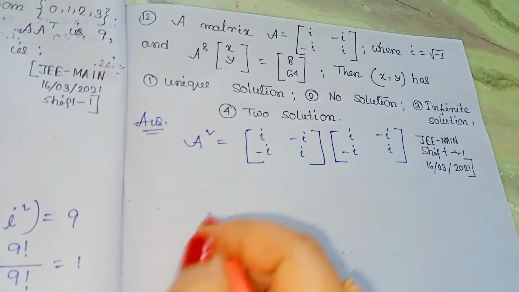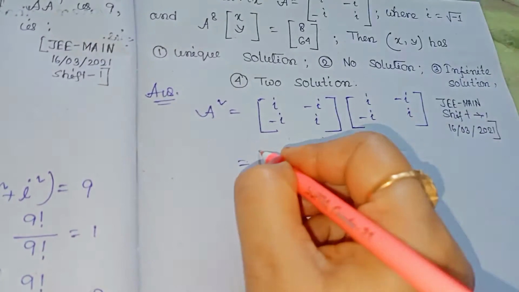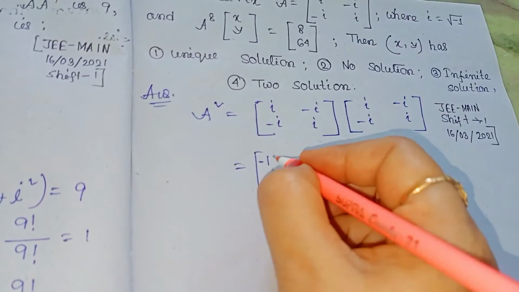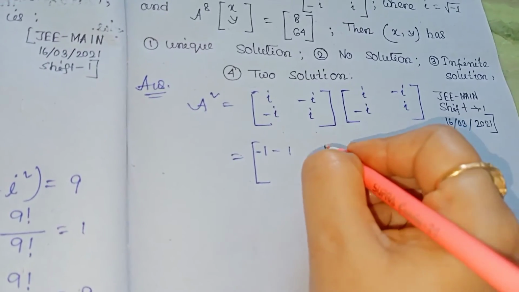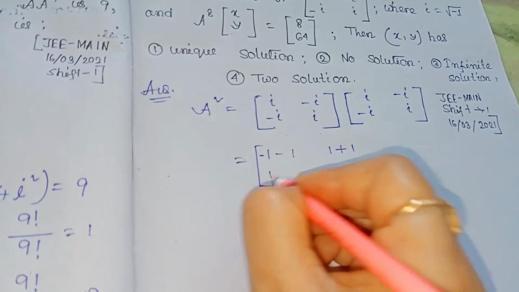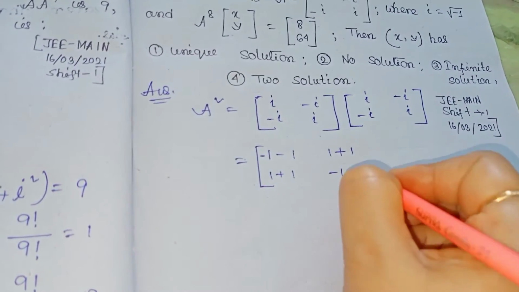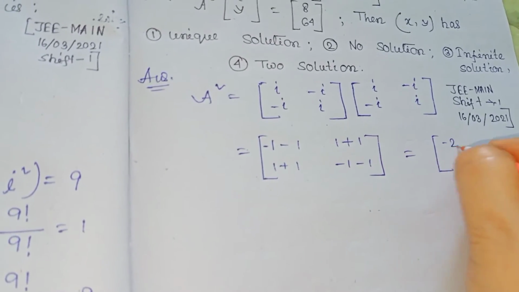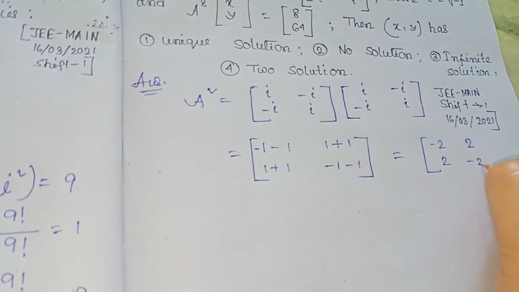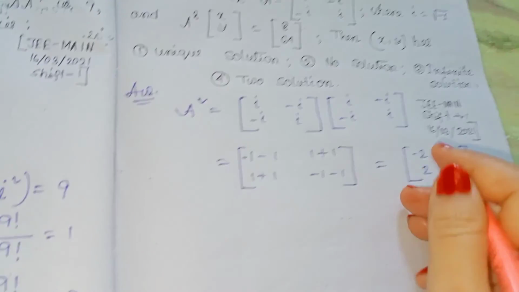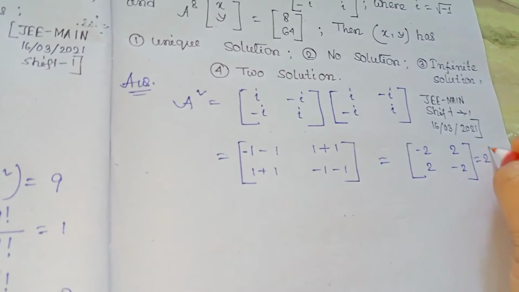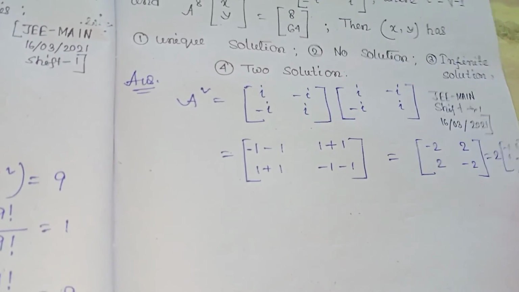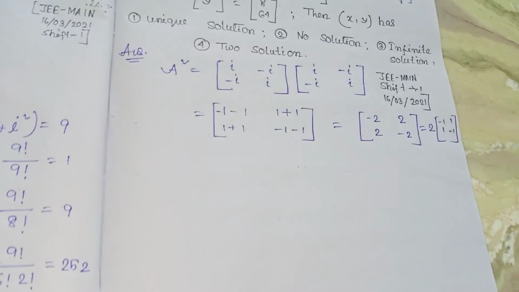So it becomes iota square minus 1, 1 plus 1, 1 plus 1, and minus 1 minus 1. So it becomes minus 2, 2, 2, minus 2. We write it like 2 times [minus 1, 1; 1, minus 1]. So now A square is that.